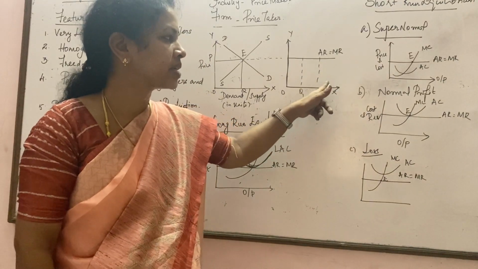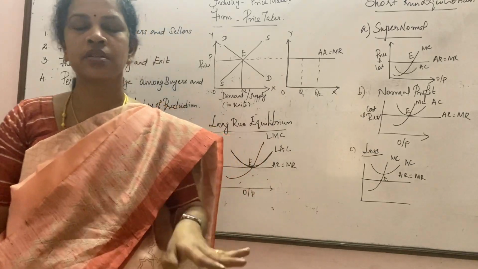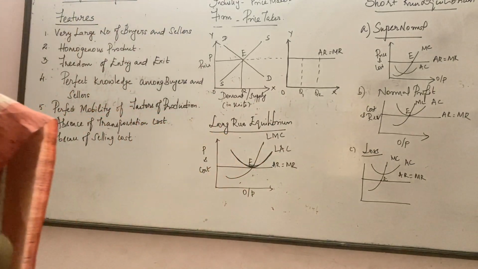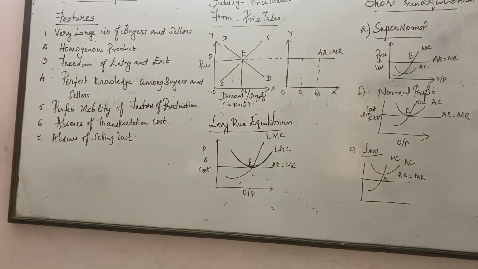Why is it a straight line? Because in a perfect competition, the price is always determined by only the industry and the firm. So however many quantities they are going to sell, the price will remain the same.